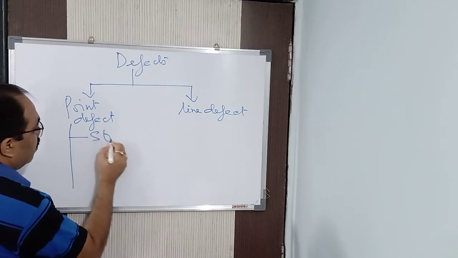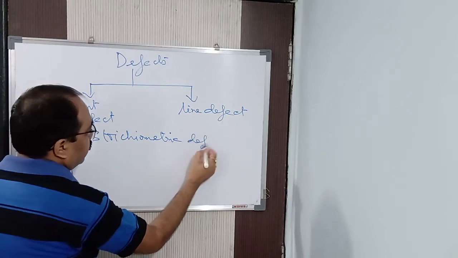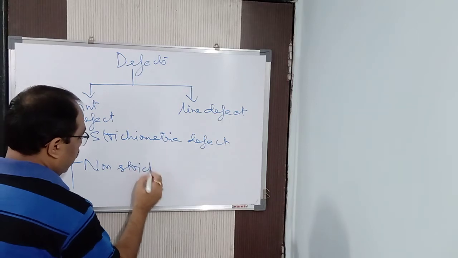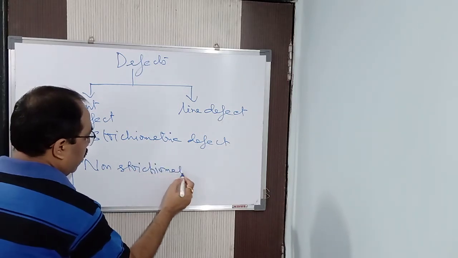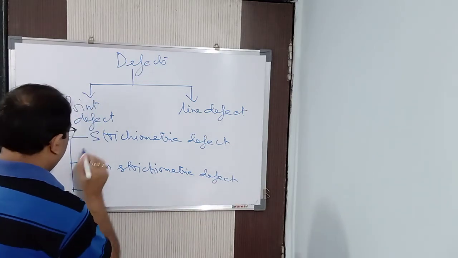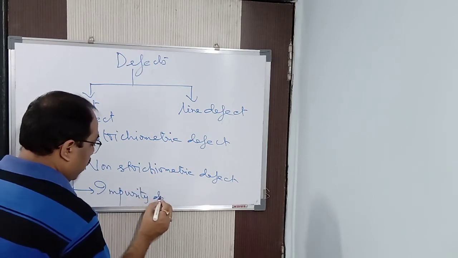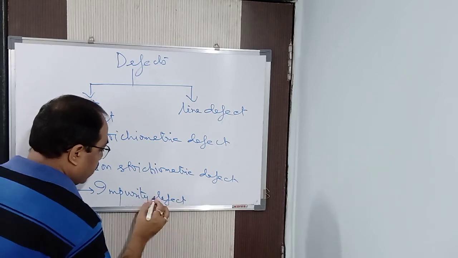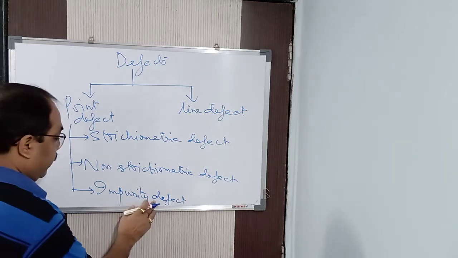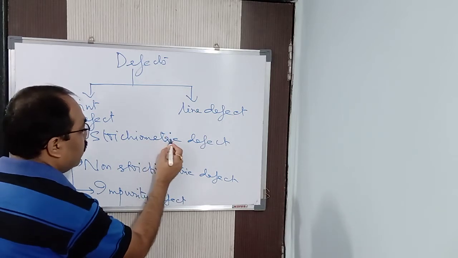The point defect is of three kinds: stoichiometric defect, non-stoichiometric defect, and the last is the impurity defect.